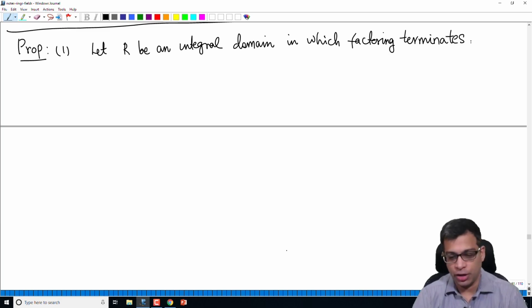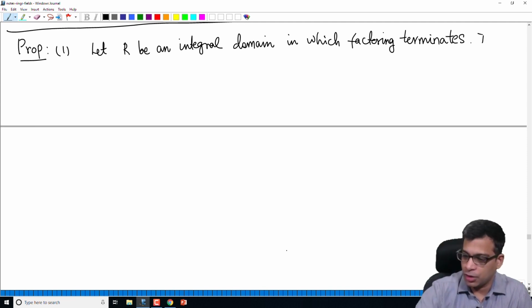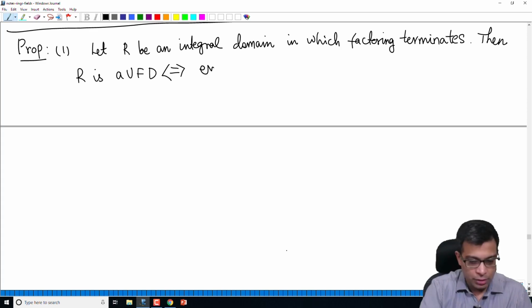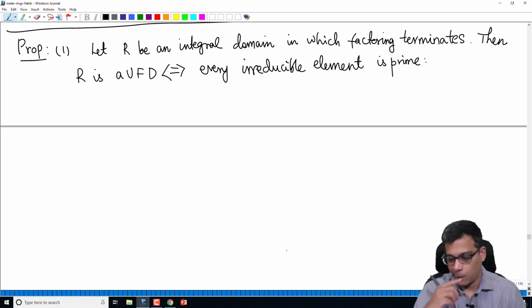Even non-Noetherian rings can have this property, but Noetherian rings do, and we know lots of Noetherian rings. Then R is a UFD if and only if every irreducible element is prime. If you recall from a couple of videos back, I defined the notion of prime and irreducible elements